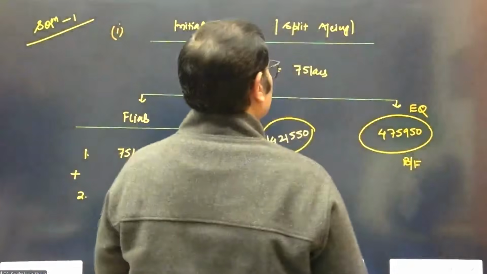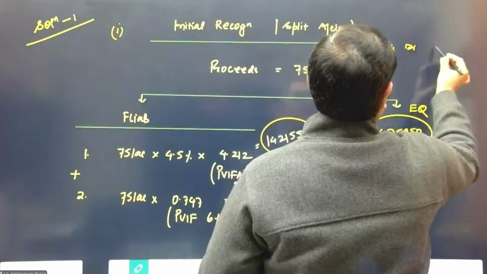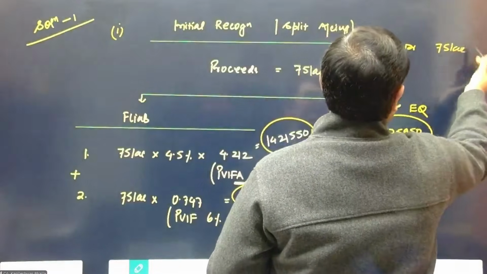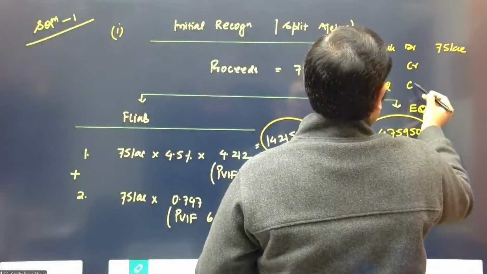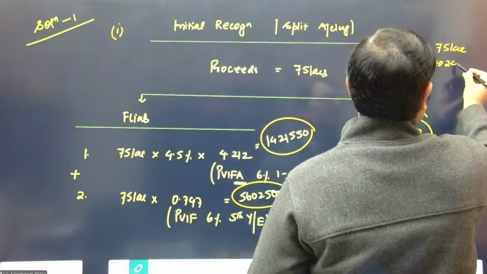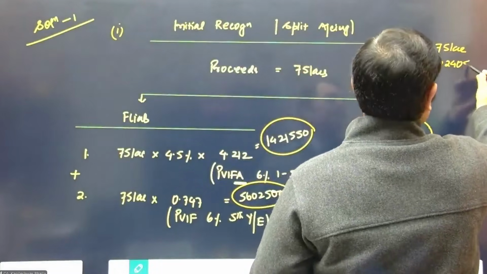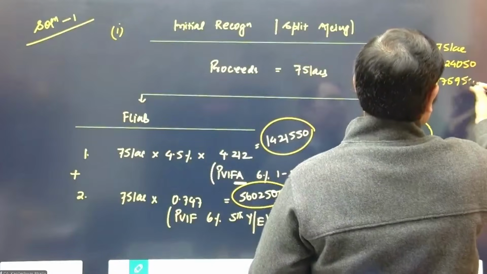So when it comes to the journal entry, the entry is going to be bank gets a debit, 75 lakhs. The financial liability component gets a credit. The equity gets a credit. And this is going to be 7,024,050 and this is 475,950.